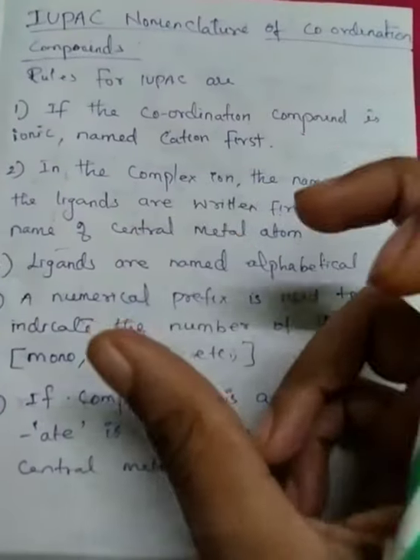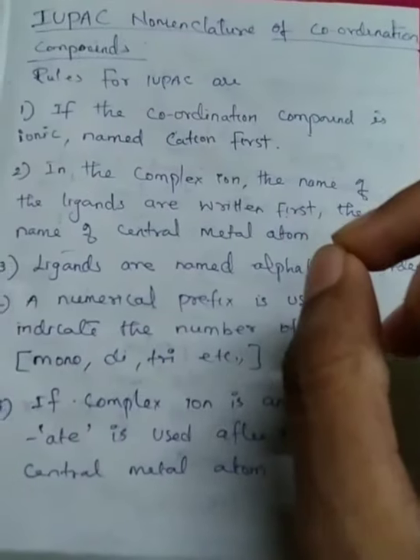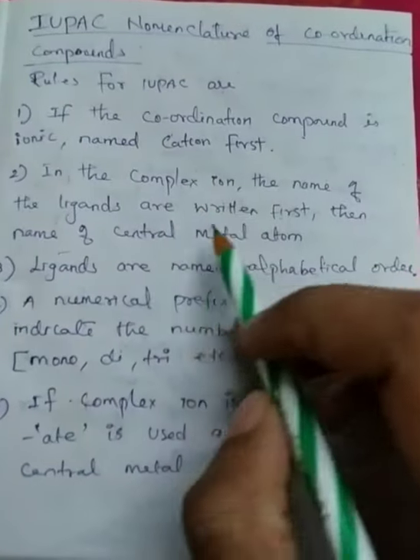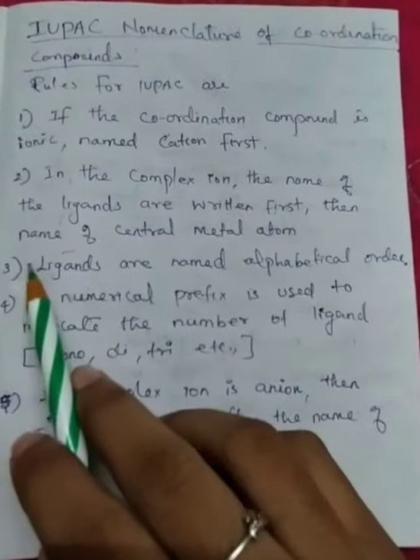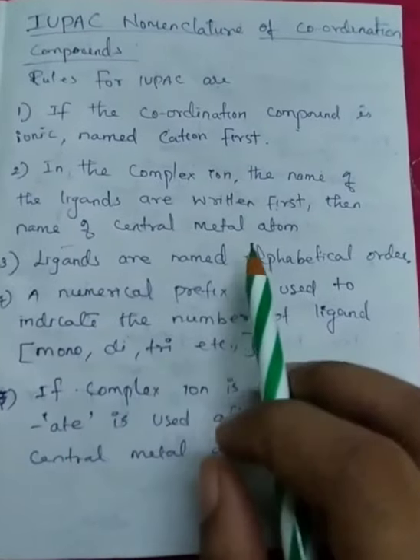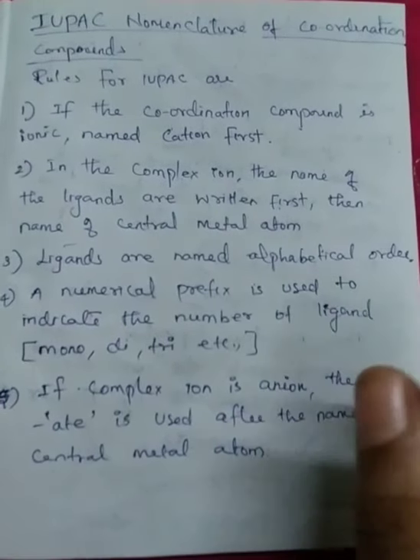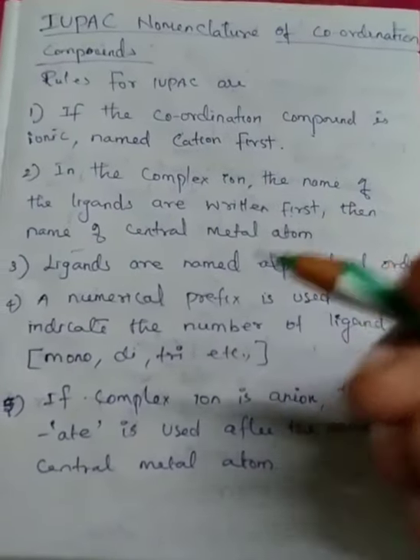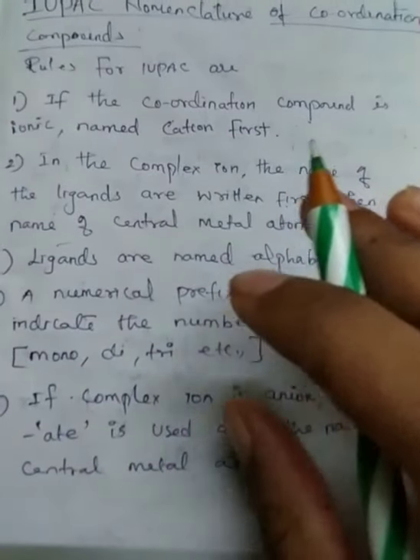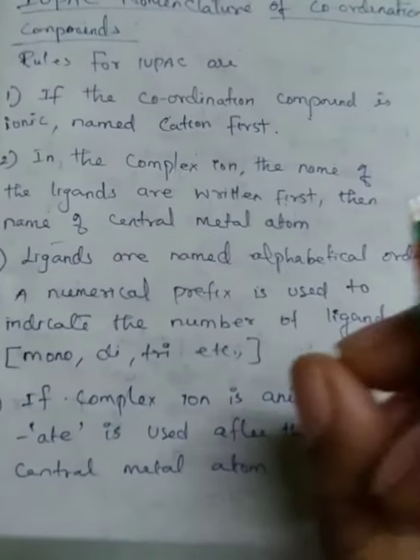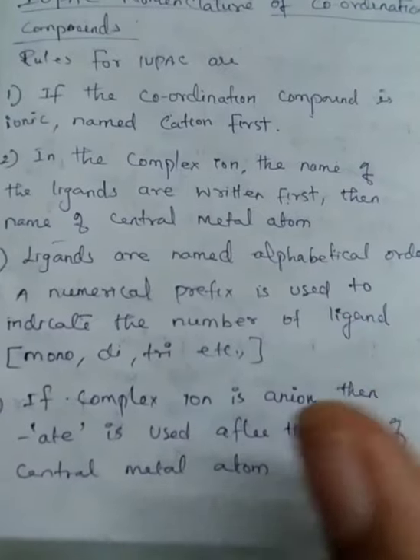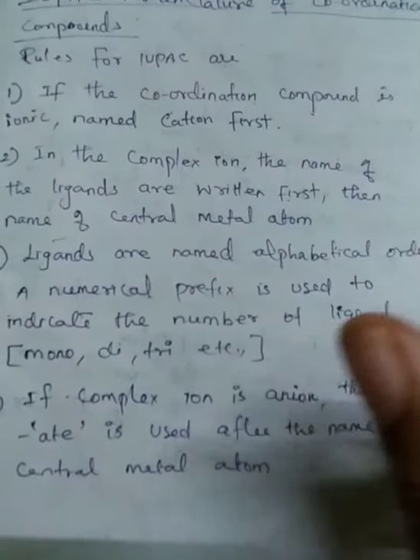Next, ligands are named in alphabetical order. If two or more different ligands are bonded to the central metal atom, name the ligands in alphabetical order.